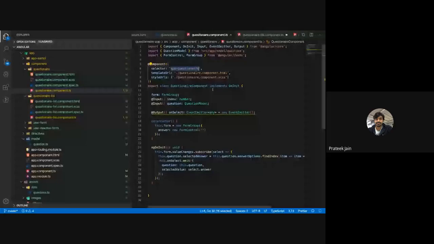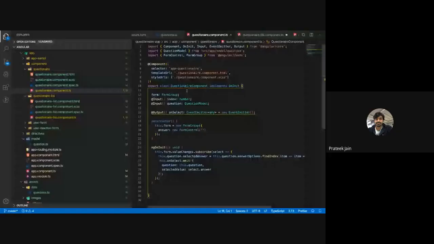Now here I have a property called question, which is of type question model. Just now we saw this question model type, which has got a question, answer correct, selected answer, and answer options. The mandatory thing for this question component is this kind of object. So if you pass this question object, automatically the rendering of that question object will happen. How are we using that?